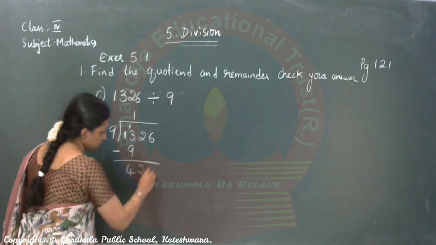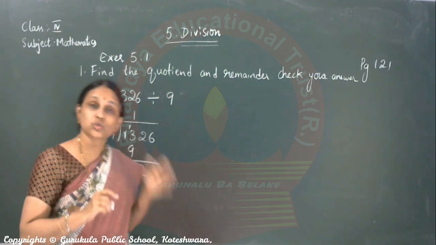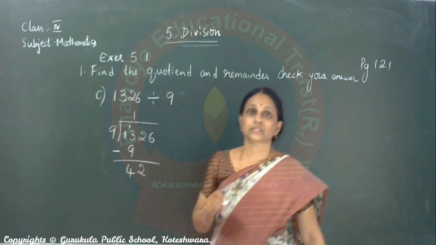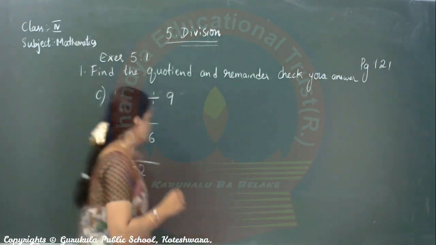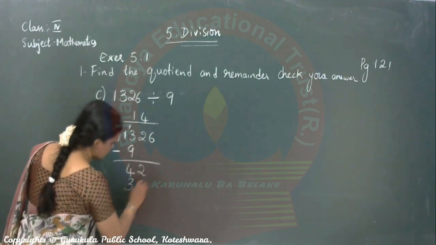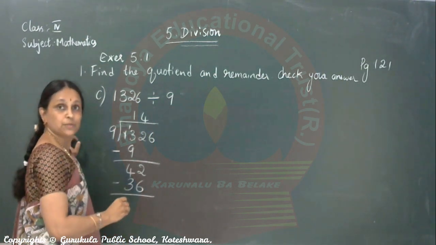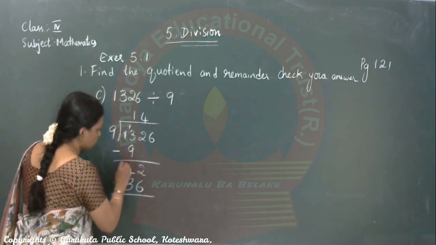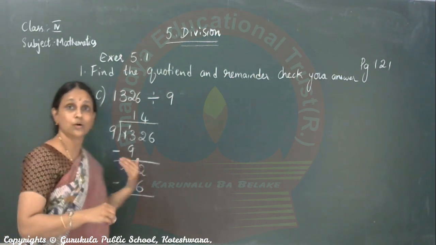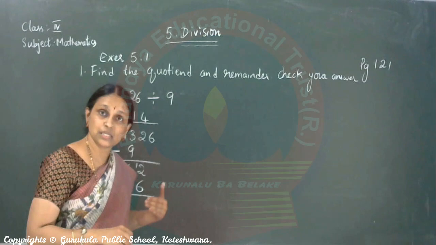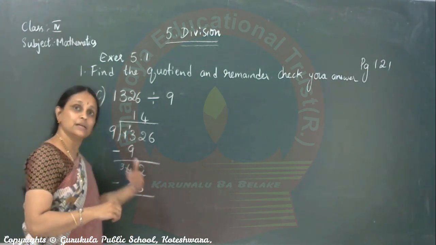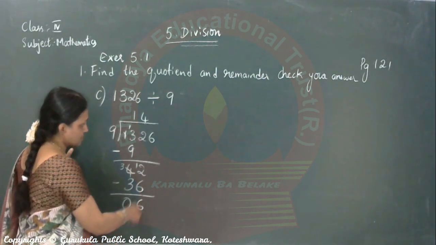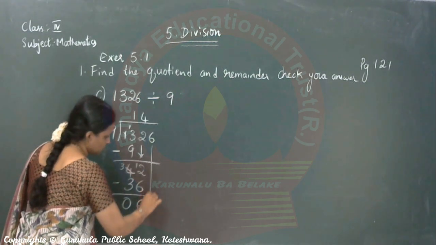2 down. Tell 9 ones are. Stop where you will get very near to 42. Yes. What is the number? 9 fours are 36. Can you subtract 2? From 2 can you subtract 6? No. So borrow. 12 minus 6. Please count backward. 12 in mind, 6 in hand. Before 12, 11, 10, 9, 8, 7, 6. 6 comes. Another 6 down.